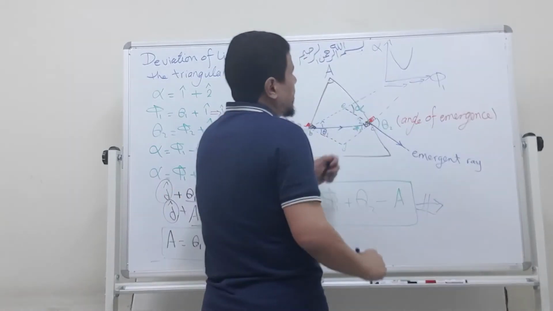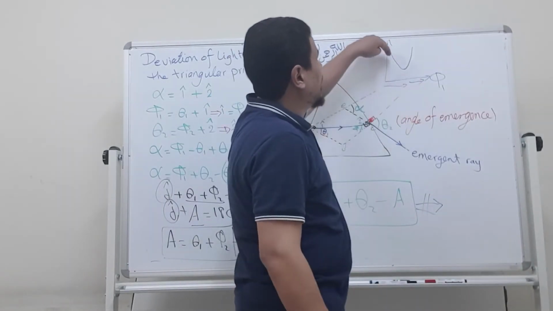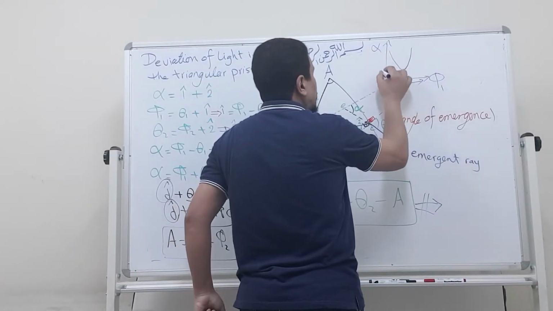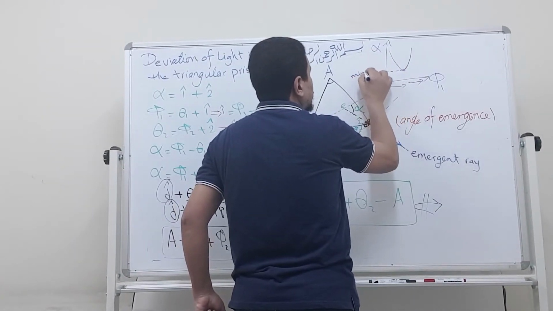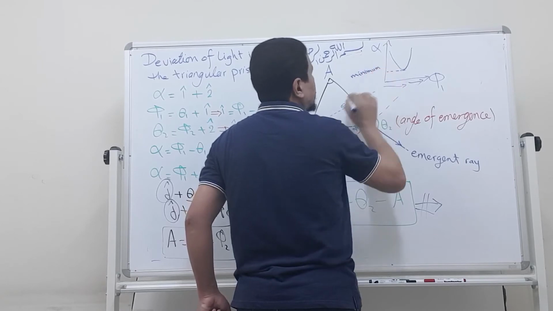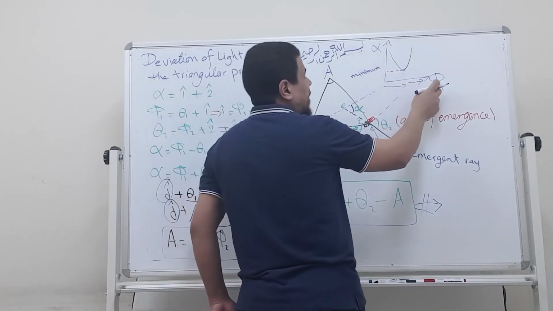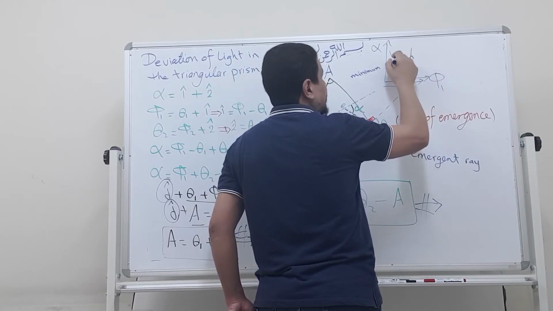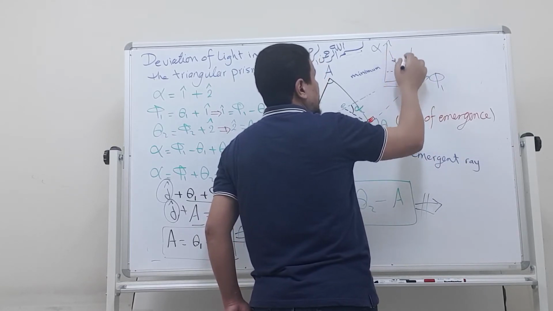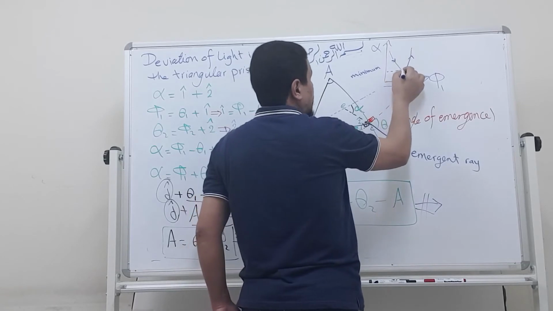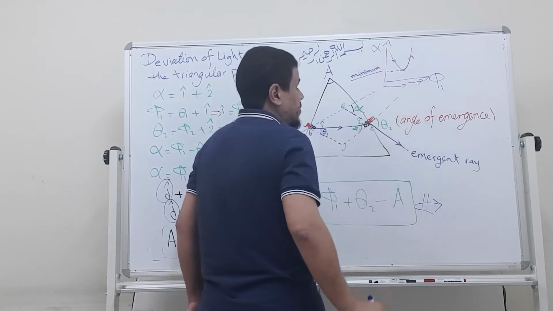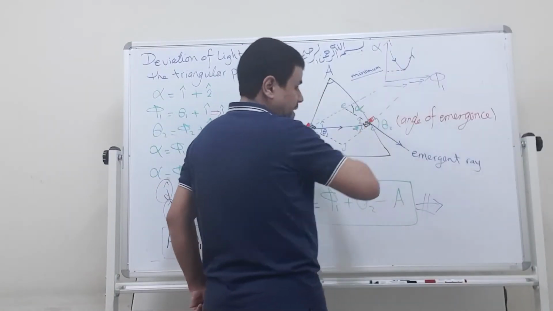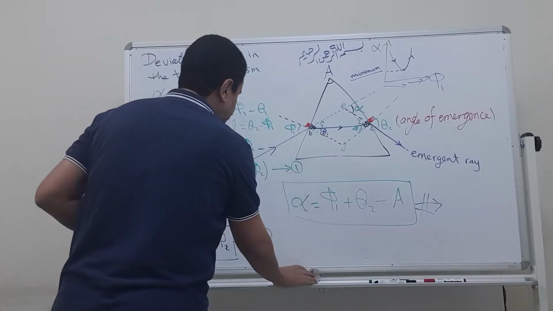So it decreases here, and after that it increases. This point is called the minimum deviation. Inshallah we will see how to calculate it.